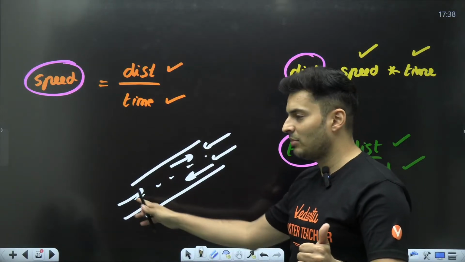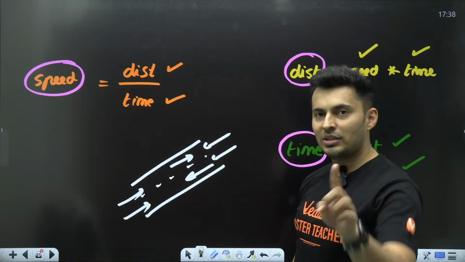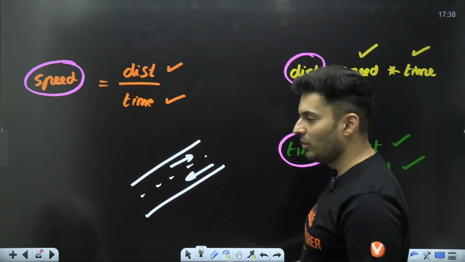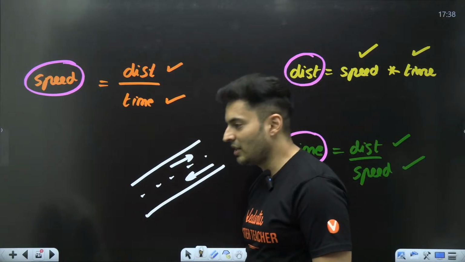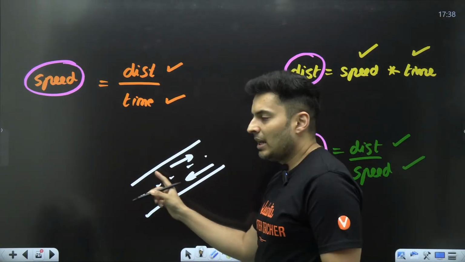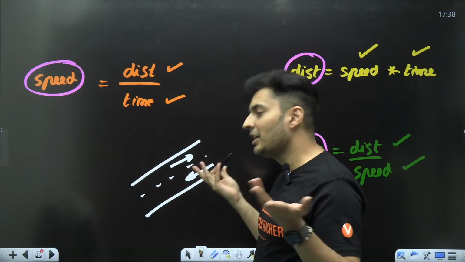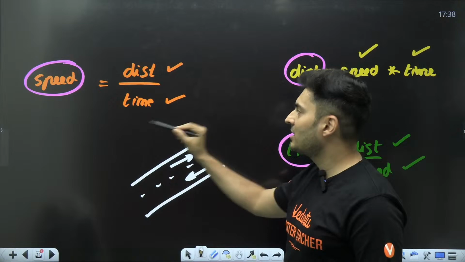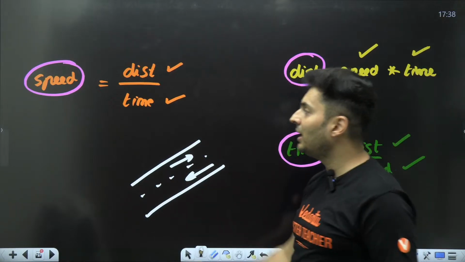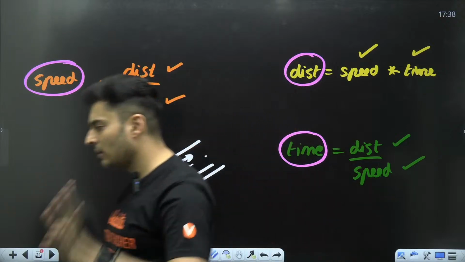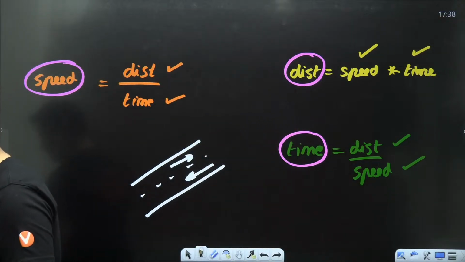What will happen if this happens? Accidents will happen. That's why we have systems. That's why we have rules. You cannot say, I want freedom and I want to drive on both sides of the road. So why the left side? No reason. You just follow it. How does it matter if it is left or right? Just follow it. In the same way, distance and time have been assumed as fundamental, and automatically speed becomes derived. Is this thought process clear, my dear warriors?